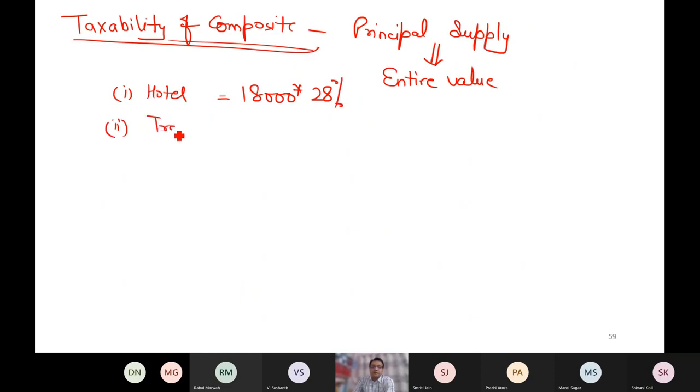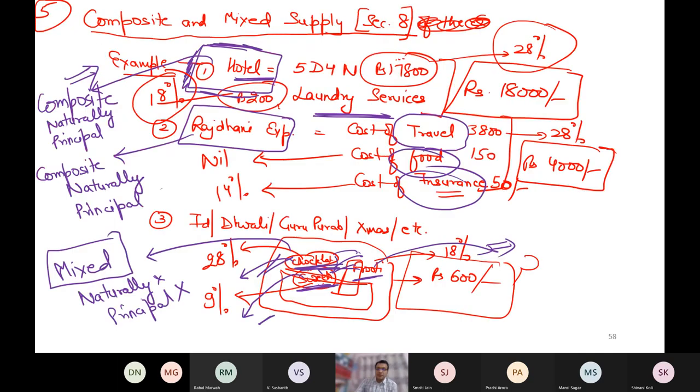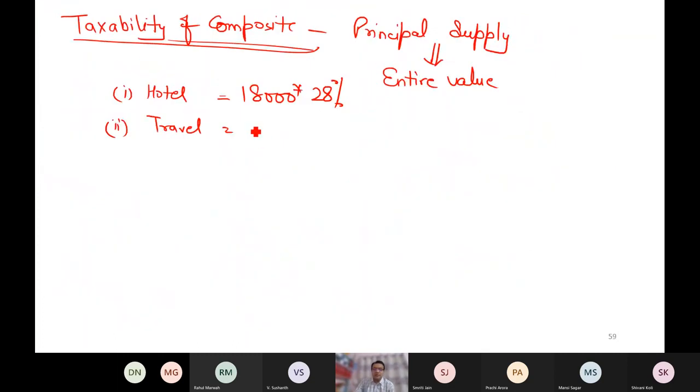Similarly, traveling by Rajdhani, it is composite supply. 3,800, 150, 50 cannot be taxed separately. On the entire 4,000, food nil rate, insurance 14, the principal supply rate is what, 28%. I have to tax at 28%.